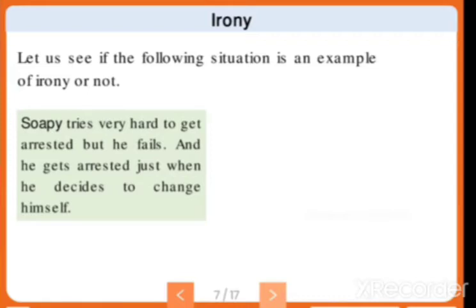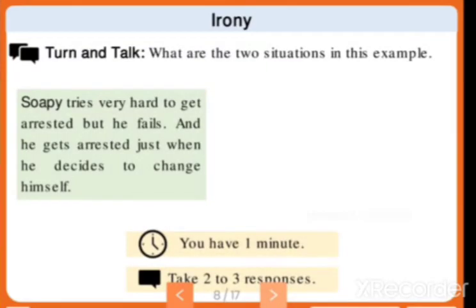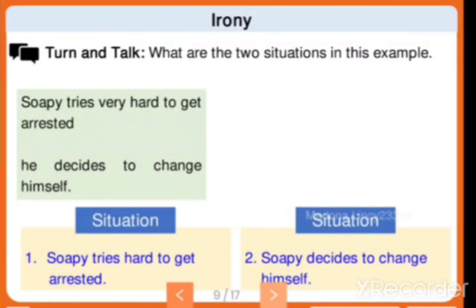But the thing is, it happened oppositely: the man was arrested by the police. Here you can see two situations. Once he was doing all the mischiefs, but the policeman was not catching him. The second, he realized his mistake and wanted to live as a good man, and he was arrested by the police. So Soapy tries very hard to get arrested, and that is the first situation. The second is that he decides to change himself, that he doesn't want to be caught by the police.